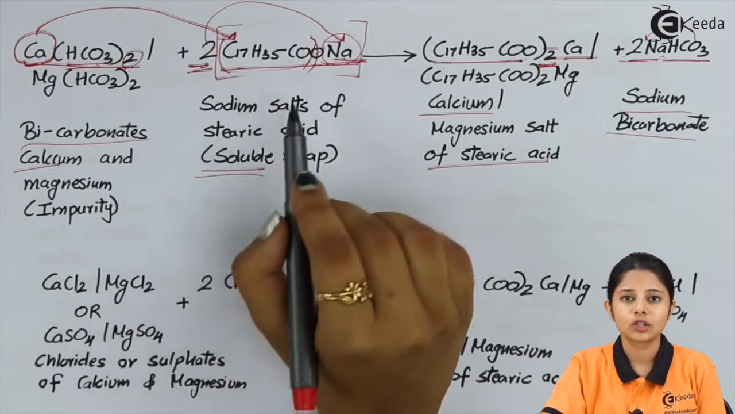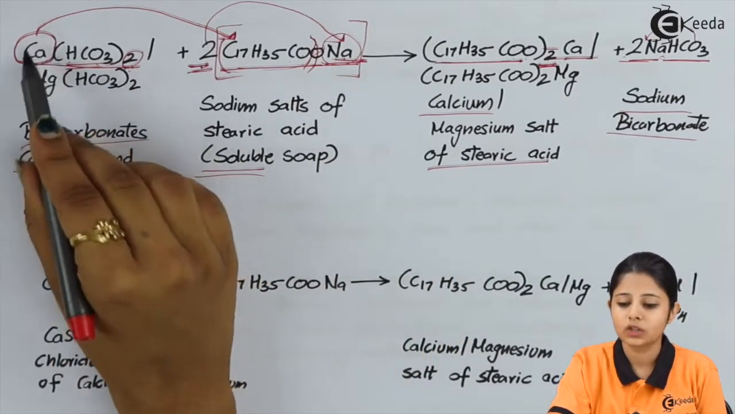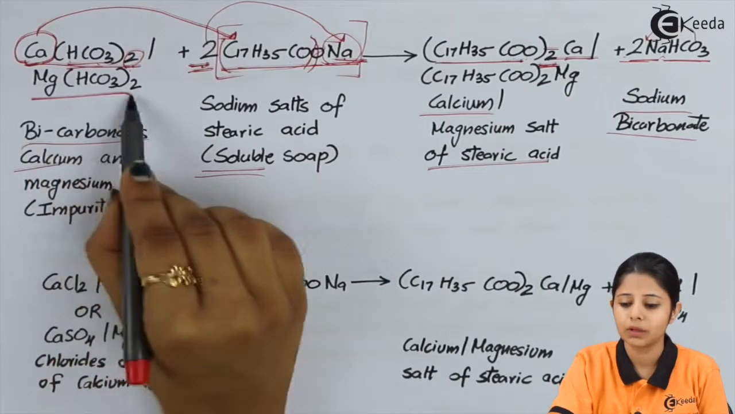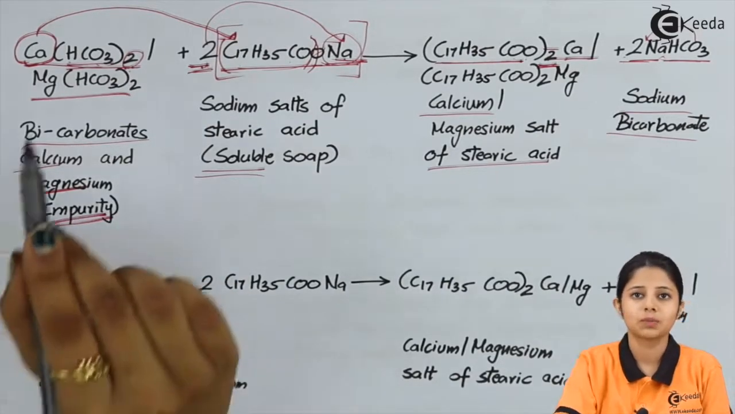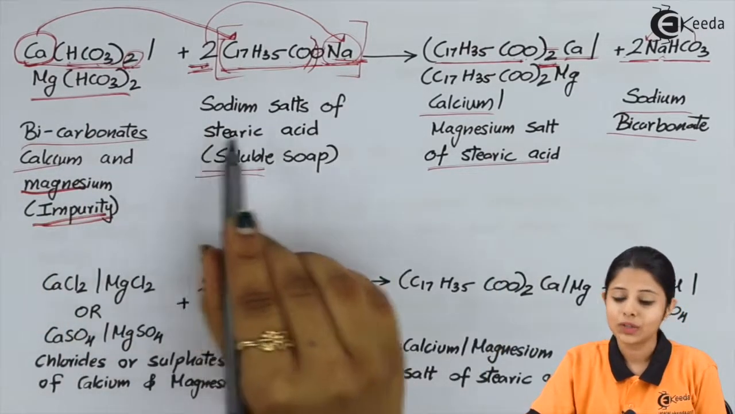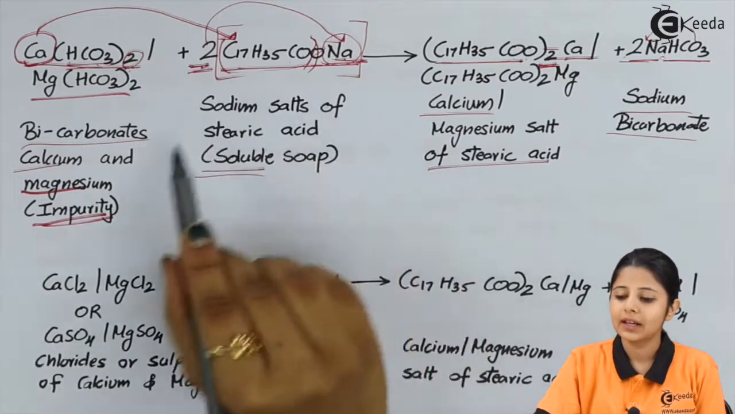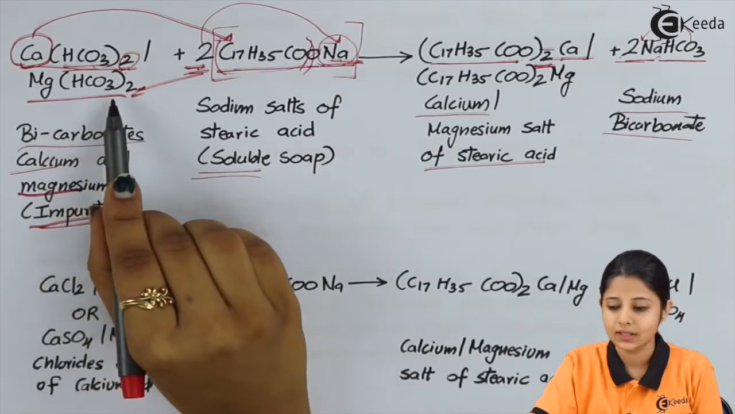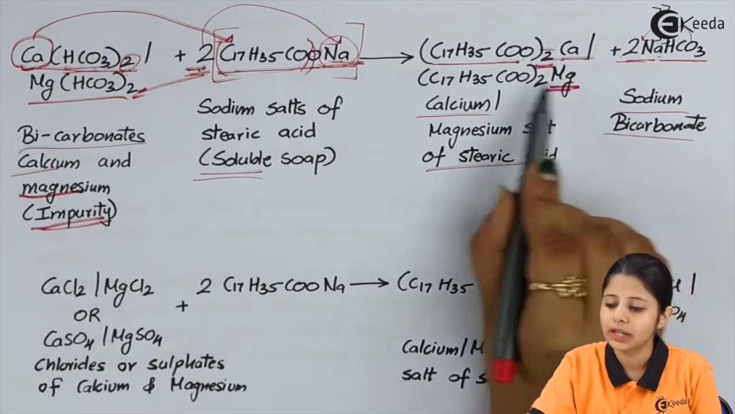This entire reaction can be done with magnesium as well. Over here, instead of calcium, we have magnesium. So we have Mg(HCO3)2. This is nothing but my magnesium bicarbonate. This is the soluble impurity which is present in the water. Sodium salt of stearic acid, also known as soluble soap. This entire soluble soap is added to my Mg(HCO3)2. And over here what happens is, instead of calcium, the Mg will get attached to it.